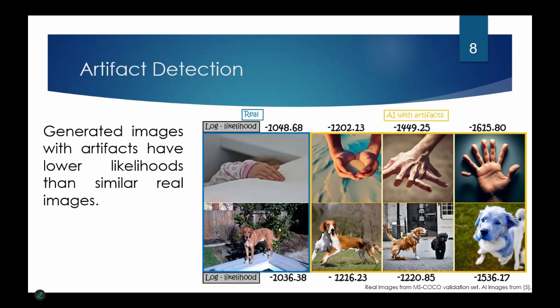First, we can see here real images and AI-generated images with artifacts like six fingers and a blue dog. We can see that the likelihood scores of the artifacted images are lower than the likelihood scores of real images.